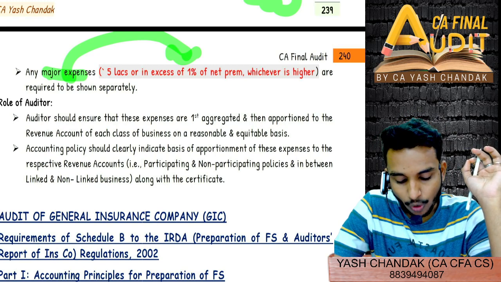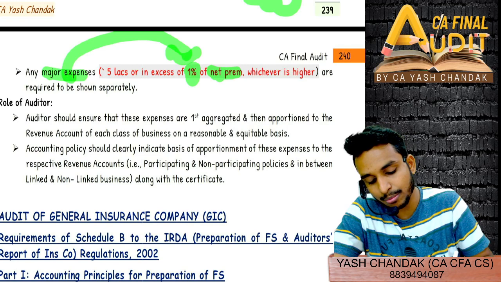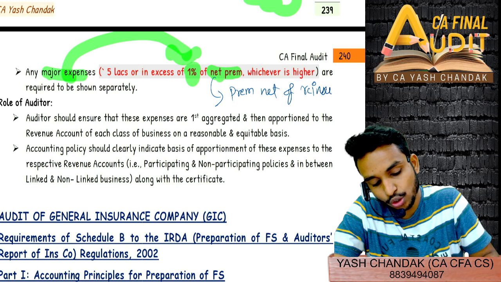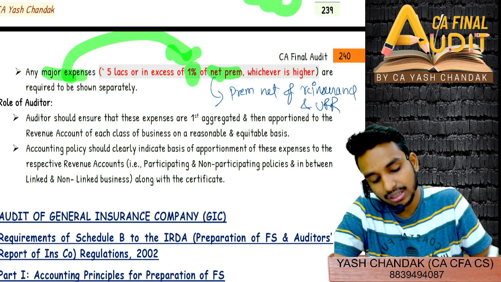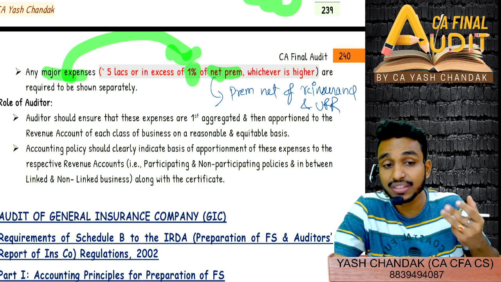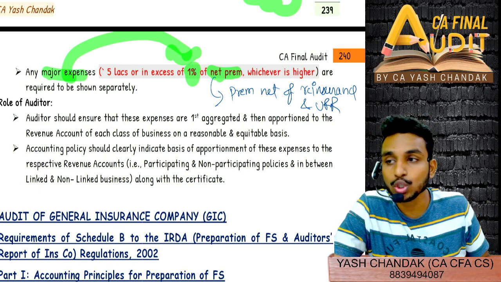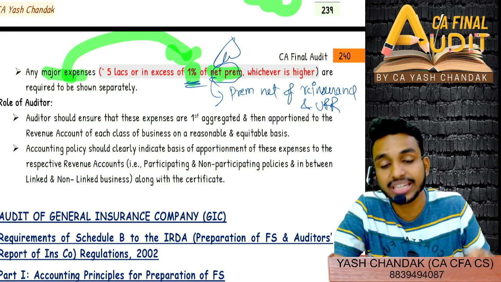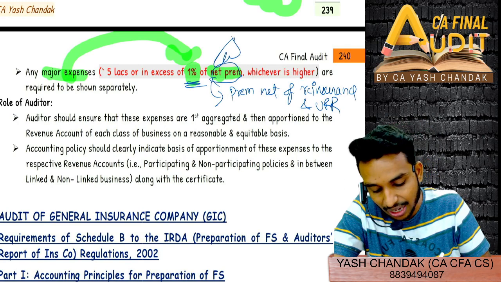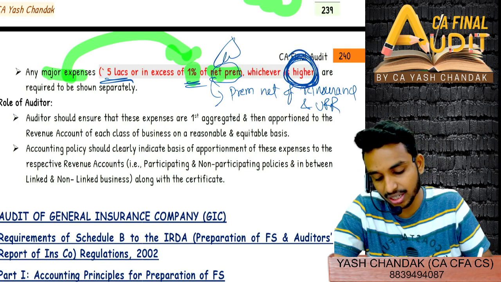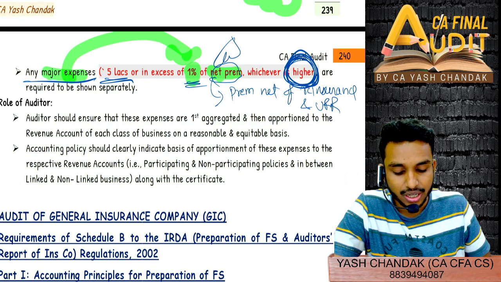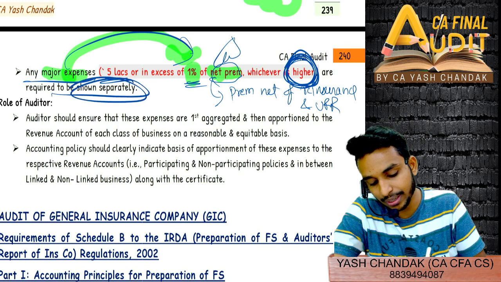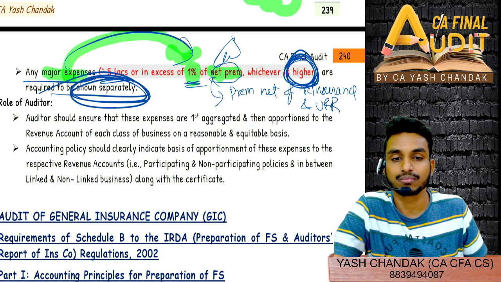A major expense is 5 lakh or in excess of 1% of net premium. What do you mean by net premium? I have already told you: premium net of reinsurance, and URR. This has not been dug into in detail, but if they dig in, we don't know. So be very precise that the 1% is applied on net premium. Remember it is net premium: 1% of net premium or 5 lakh, whichever is higher. If that is a major expense, it has to be shown separately as a separate FSLI, financial statement line item.